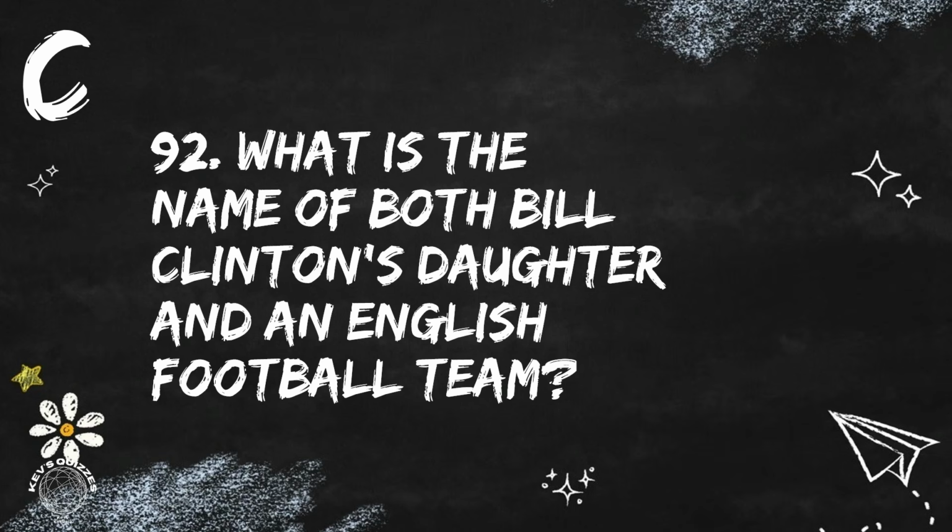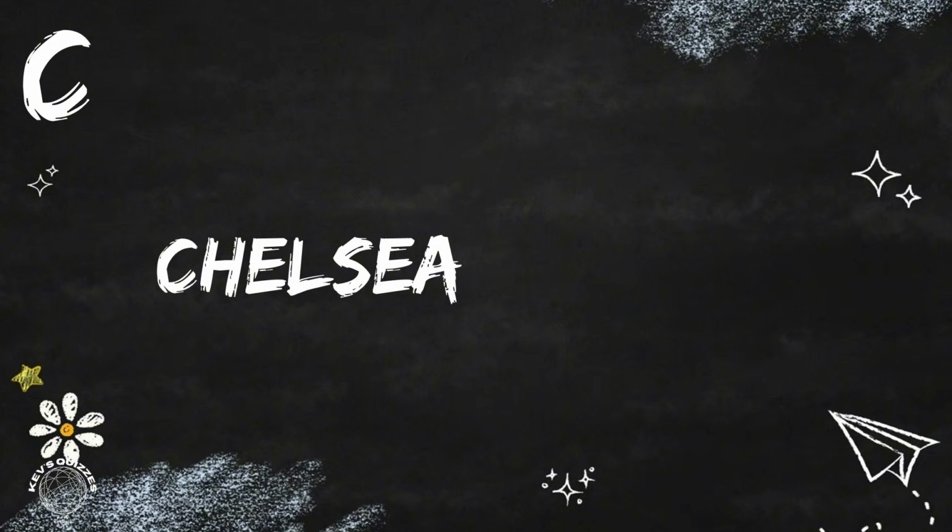And question 92. What is the name of both Bill Clinton's daughter and an English football team? They both have the name Chelsea.